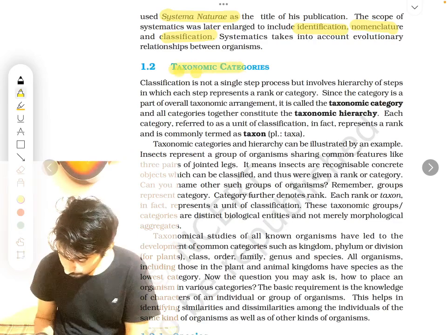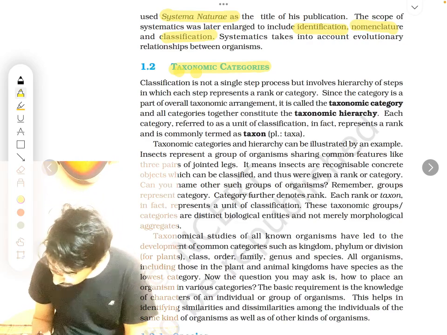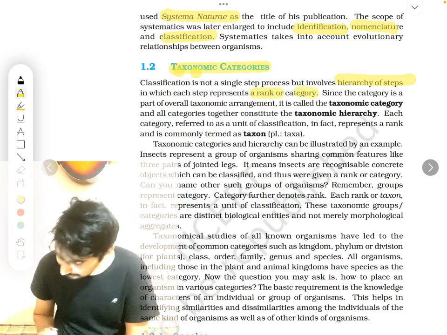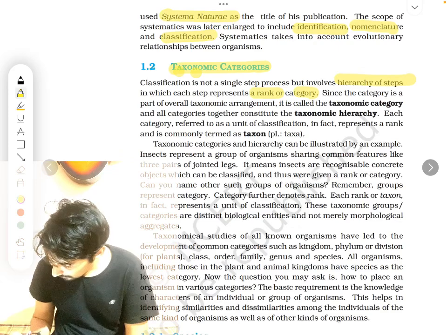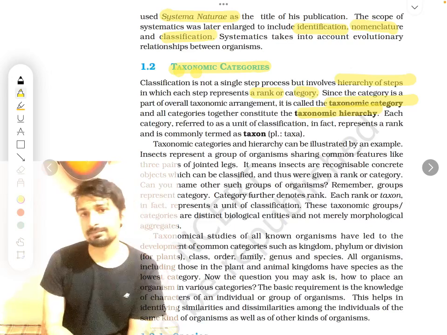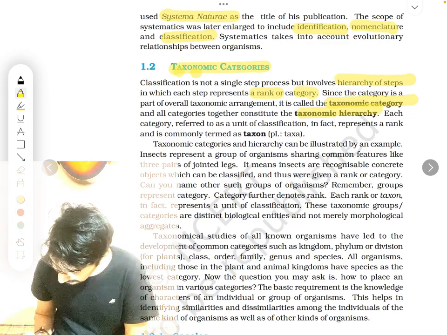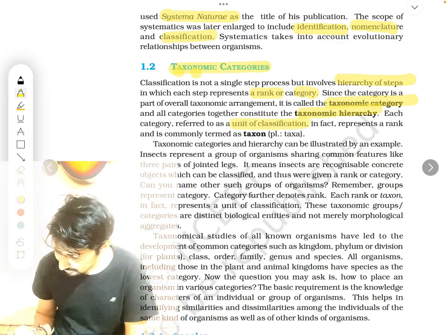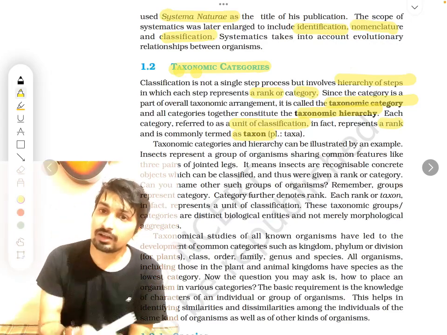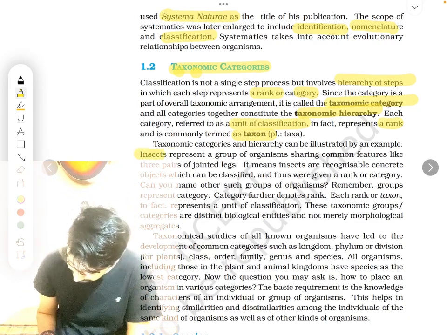Now, classification. What are taxonomic categories? What are the different types of taxonomic categories? There are many categories, right? So classification is not a single step. It involves a lot of steps, and each step represents a rank or category. Since a category is part of the overall taxonomic arrangement, all categories together constitute the taxonomic hierarchy. Lots of categories like that make the taxonomic hierarchy, and each category refers to the unit of classification, and it is called rank, commonly known as taxon. Each rank, each type of category is known as a taxon.